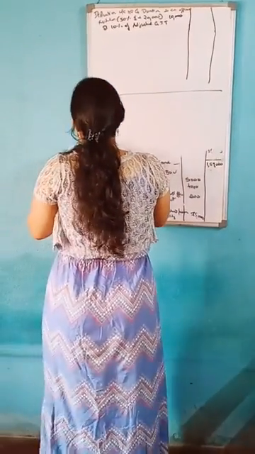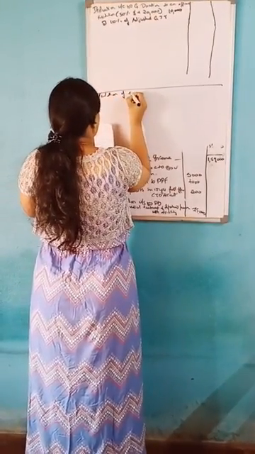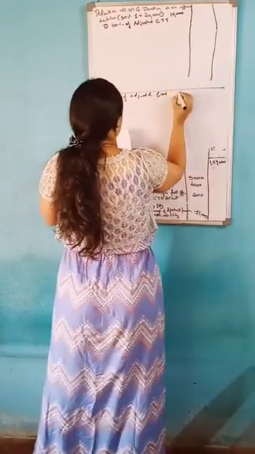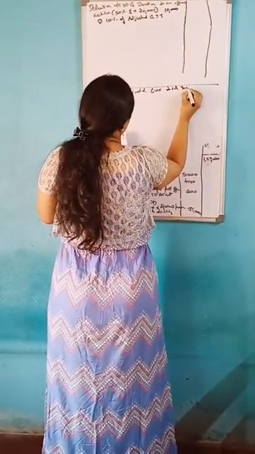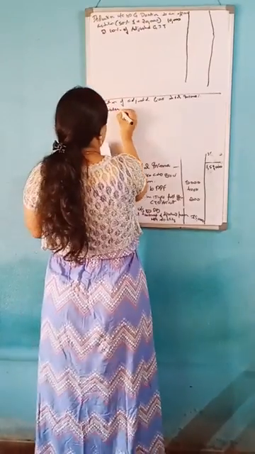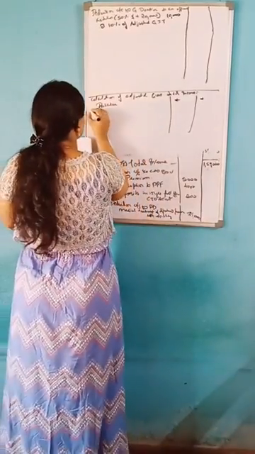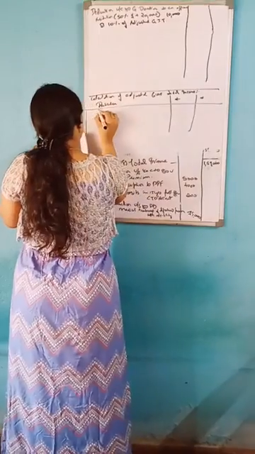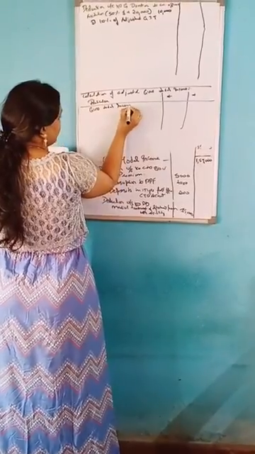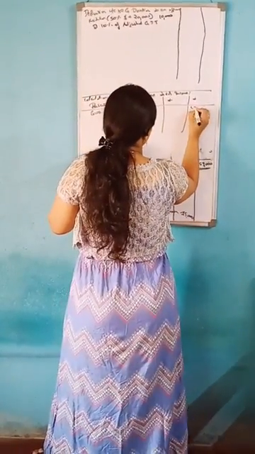So how do we calculate the adjusted gross total income? In the particulars and amount column, gross total income, how much will you get? Gross total income 1,59,000. You should write here 1,59,000.